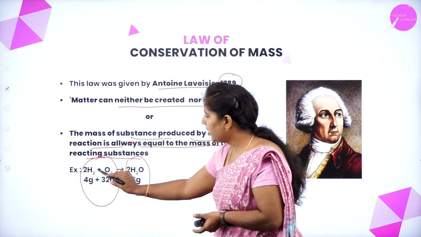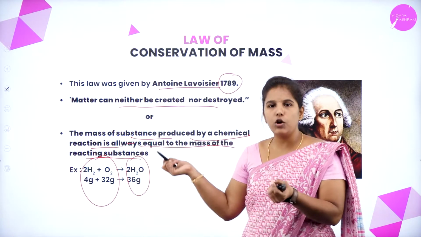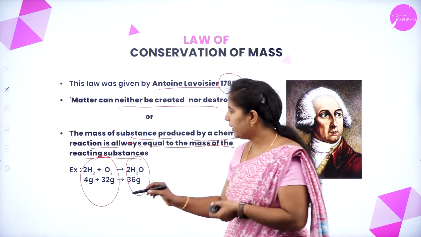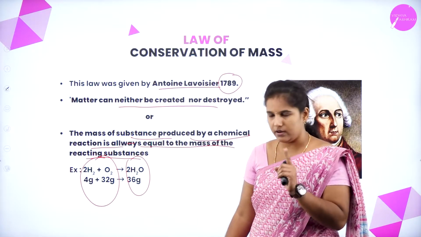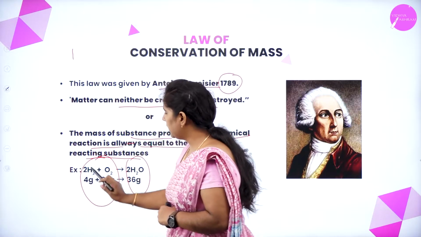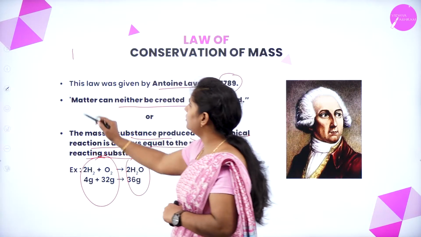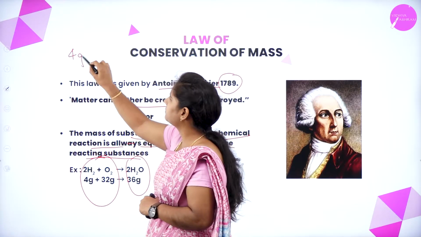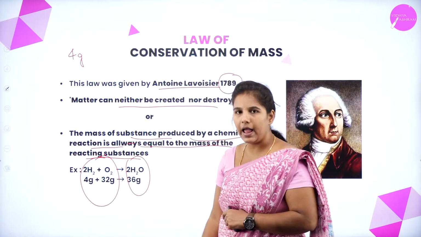For example, if I take hydrogen, react it with oxygen, it forms a water molecule, right? Here you can see that the atomic mass of hydrogen is 1, but here there are 2 hydrogen atoms, 2 into 2, so it is 4 gram, right? So this is the molecular mass of the hydrogen.